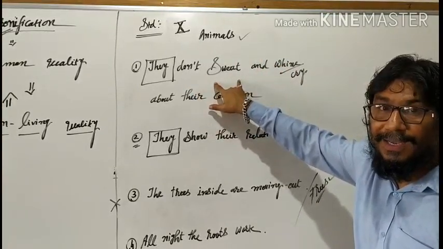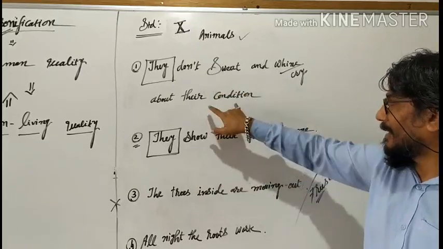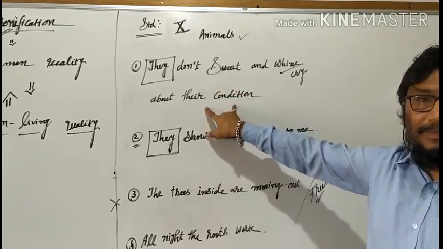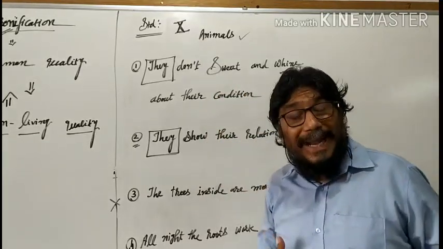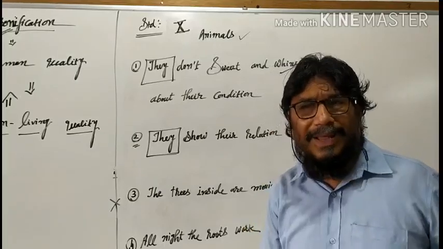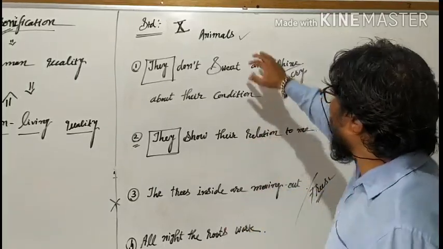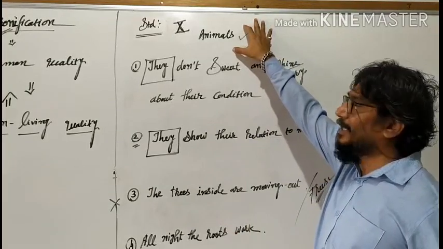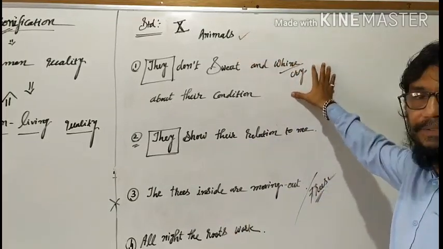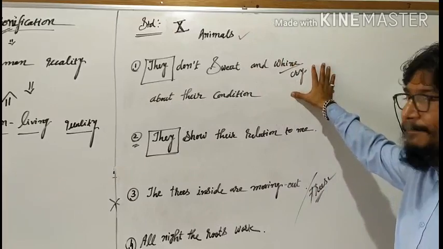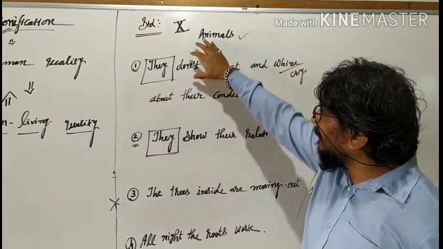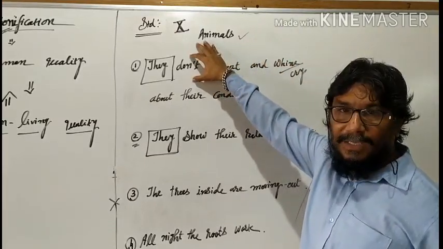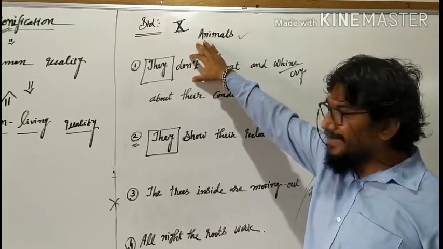They don't sweat. This is the general tendency, a human quality, and we have applied it to animals. So this is an example of personification. You will feel here, you will tell me, that "don't" is given so it can be another one also. That you will think later on.